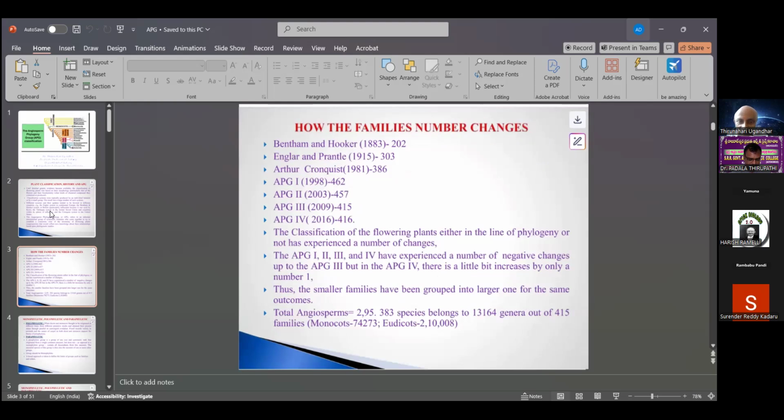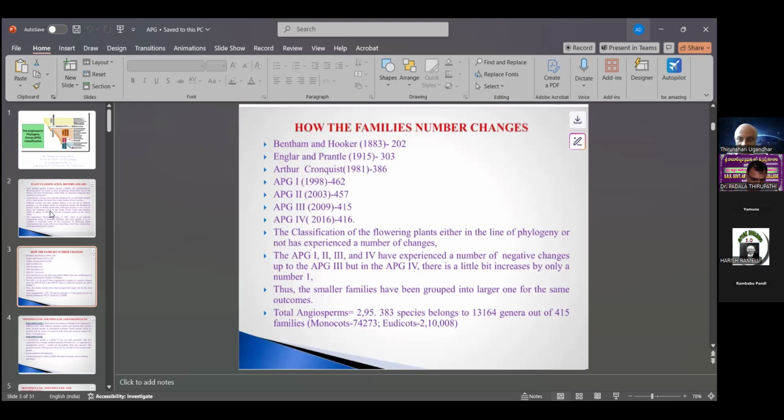The APG published APG-1 in 1998 with 462 families, APG-2 in 2003 with 457 families classified, APG-3 in 2009 with 415 families, and APG-4 in 2016 with 416 families. The classification of flowering plants has experienced a number of changes. APG 1, 2, 3 and 4 saw decreases up to APG 3, and APG 4 increased slightly by only one. From 1998 to 2003 the number of families increased, then from 2003 to 2016 it decreased.